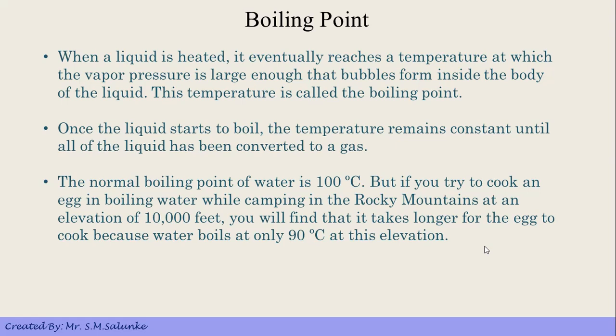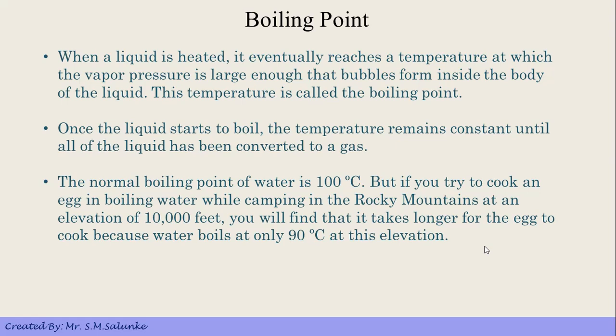Unlike melting point, which is the temperature at which a solid starts to melt and is converted into a liquid state, here the liquid state is getting converted into a gaseous state. The normal boiling point of water is 100 degrees Celsius, but if you try to cook an egg in boiling water while camping in the Rocky Mountains at an elevation of 10,000 feet, you will find that it takes longer for the egg to cook because water boils at only 90 degrees at this elevation.